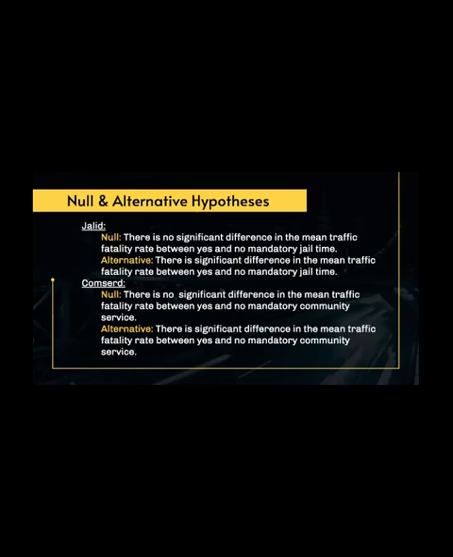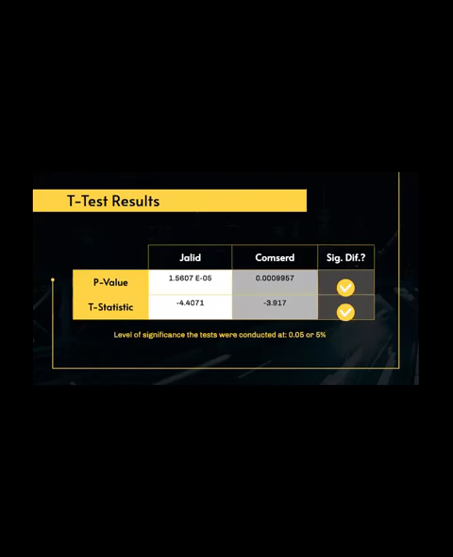And so you'll see that my mandatory community service null and alternative are quite similar, as the null is there is no significant difference in the mean traffic fatality rate between yes and no mandatory community service, and the alternative is that there is a significant difference in the mean traffic fatality rate between yes and no mandatory community service.